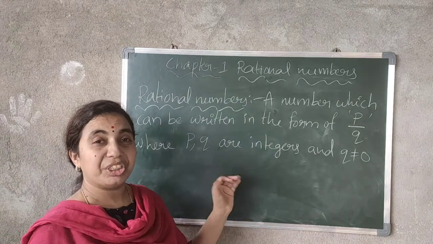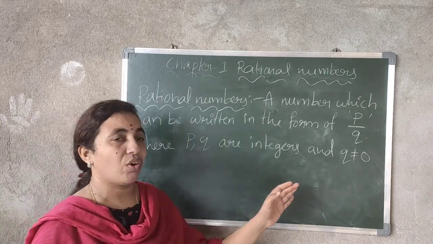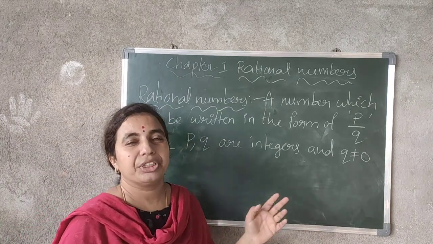See, a number which can be written in the form of p by q, where p and q are integers and q not equal to 0, is called a rational number.